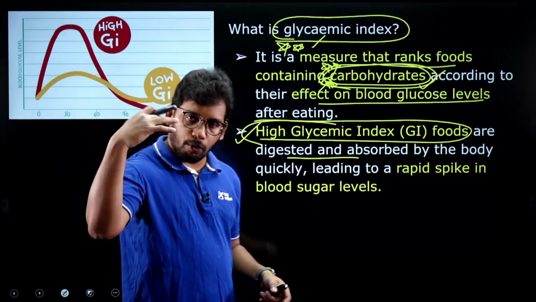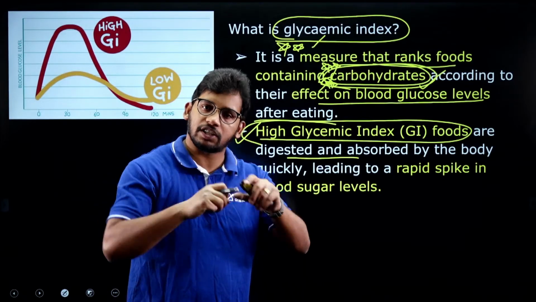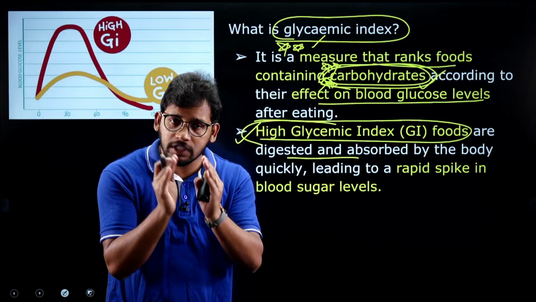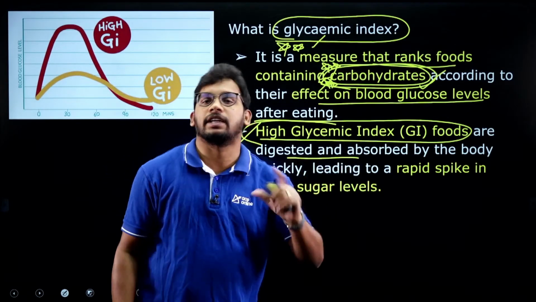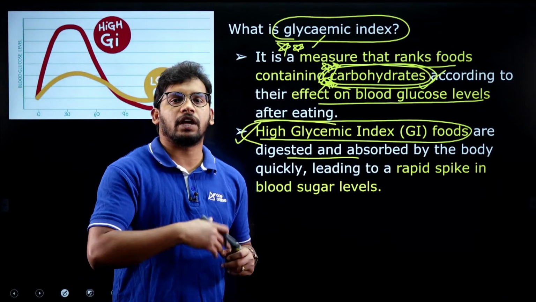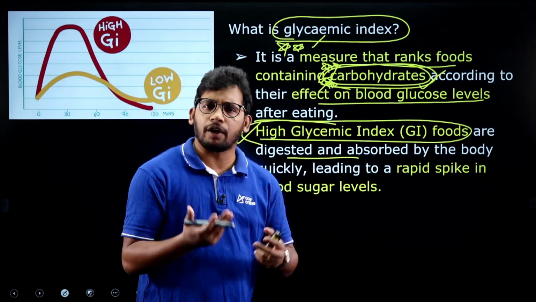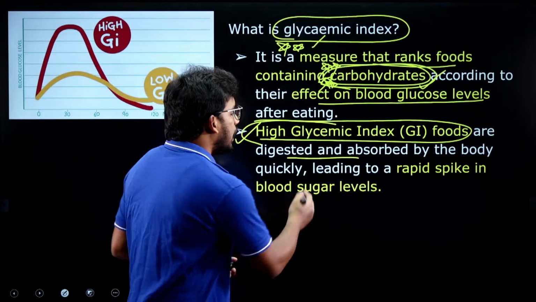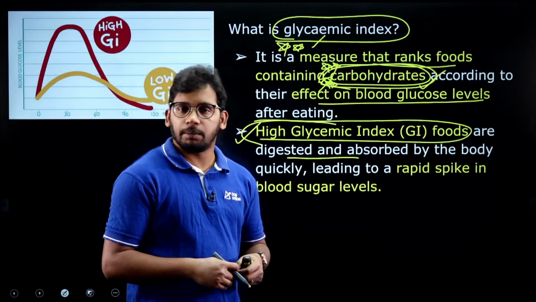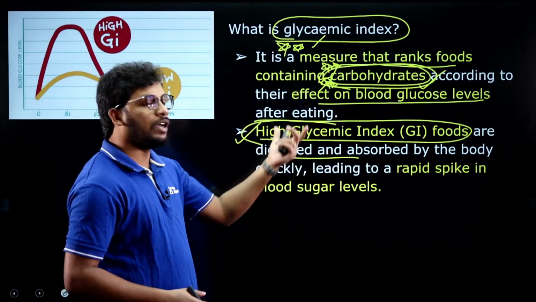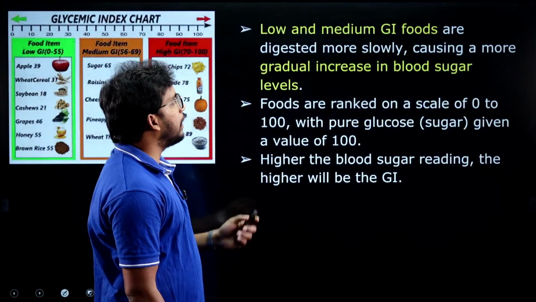If our body is digesting the food as soon as possible, that food has a high glycemic index. And if it is not easily digestible, for example hard foods like meat, it will take a lot of time, so it has a low glycemic index.